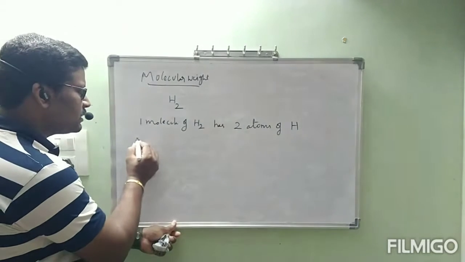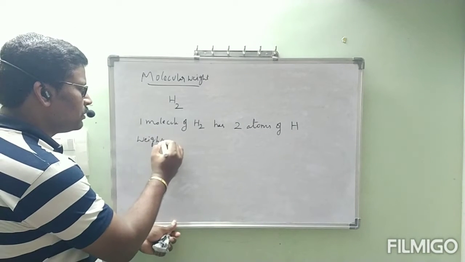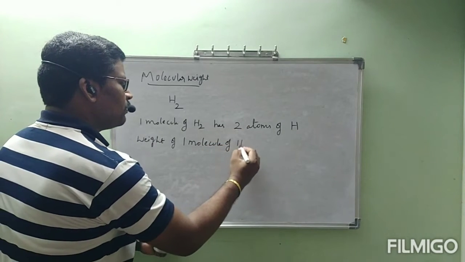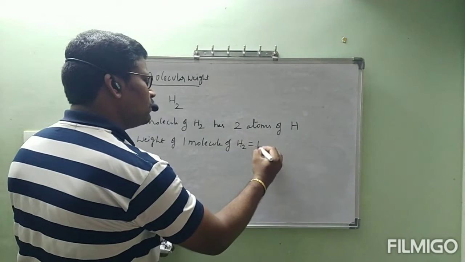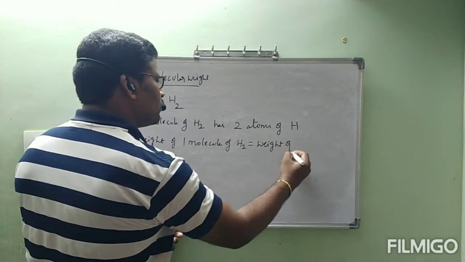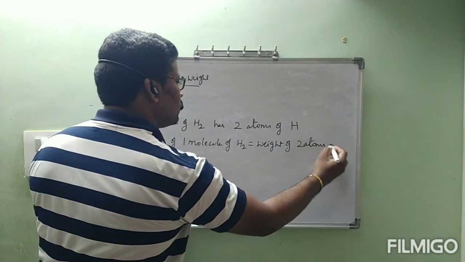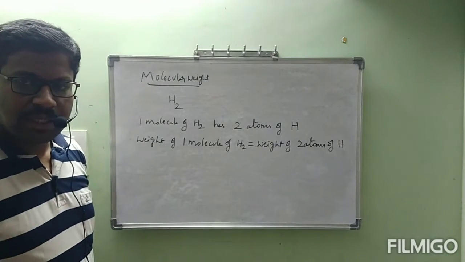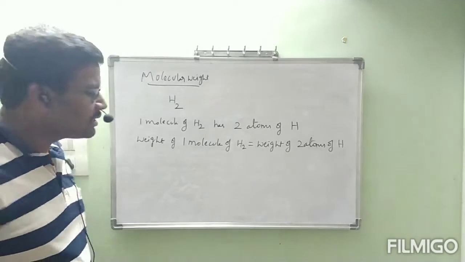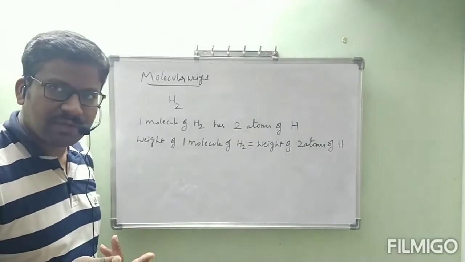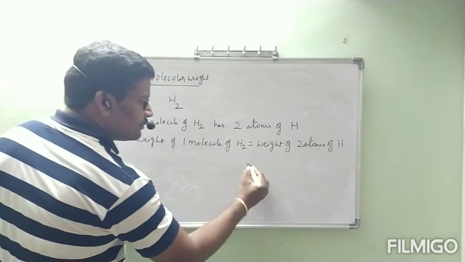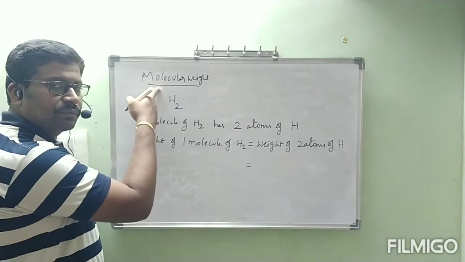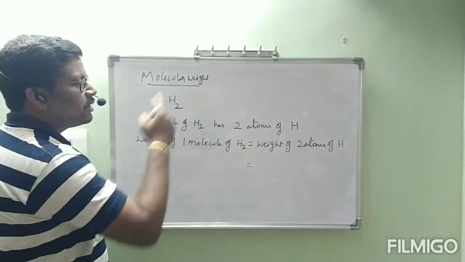Now I am writing this sentence. Weight of one molecule of H2 is equal to weight of two atoms of H. Two atoms of H weight is equal to one molecule of H2 weight, because H2 contains how many atoms? Two atoms of H. So this weight of one molecule of H2 is nothing but molecular weight of H2.